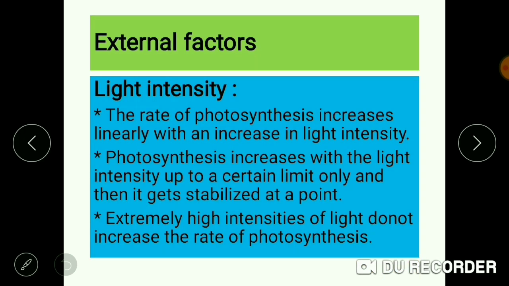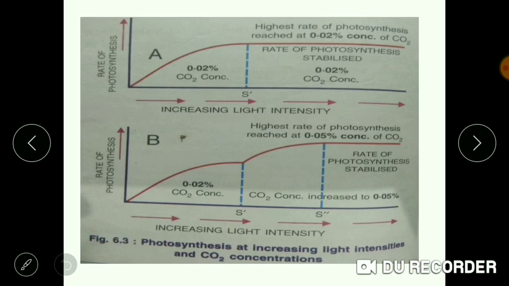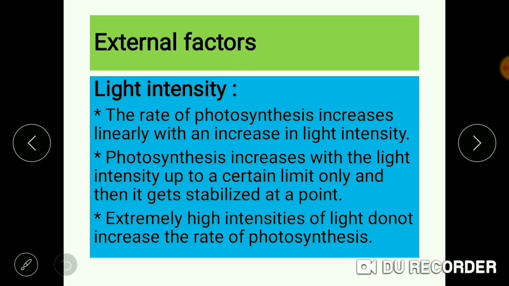We start with light intensity first. Rate of photosynthesis increases linearly with the increase in light intensity. Photosynthesis increases with the light intensity but only up to a certain limit, and then it gets stabilized at a point. Just like you can see in the graph over here, it has increased up to a certain level and then it has become stable. Extremely high intensity of light does not increase the rate of photosynthesis.